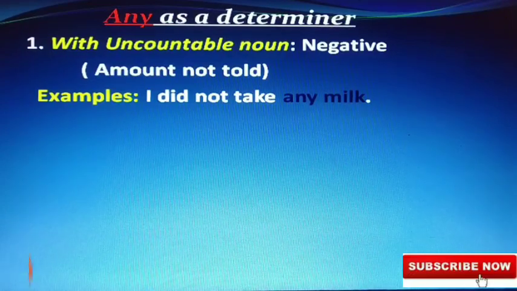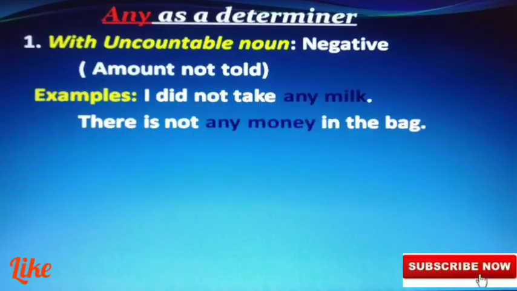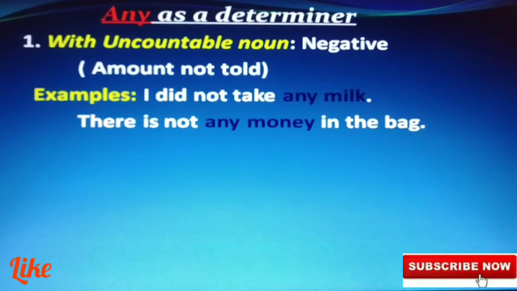Not is used in the negative sentence, so we can use any, not some here. There is not any money in the bag. Money is uncountable, milk is uncountable. We use any in the negative sentence. But if it is an affirmative sentence, we use some.